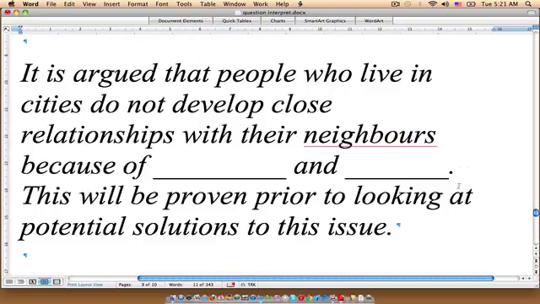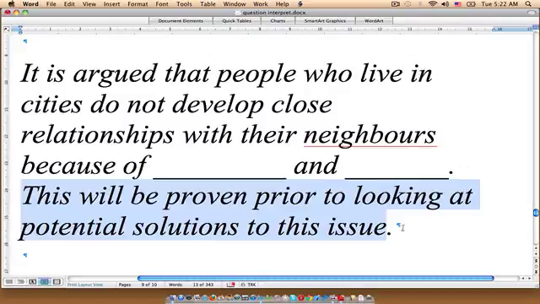The first supporting paragraph is going to talk about these things. Okay, and you're going to have to provide a little example to prove or to show why your opinion is true or should be supported. Then the second supporting paragraph is going to suggest solutions to the problem. And again, this would best be done by sharing an example where perhaps this solution has been put into practice before somewhere else and had a good result.